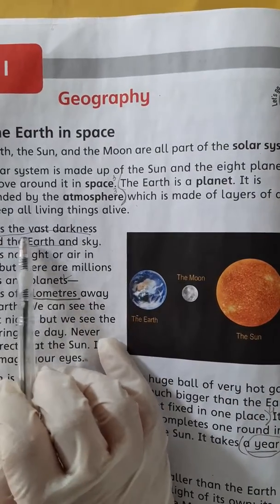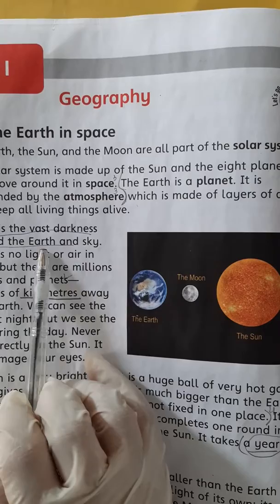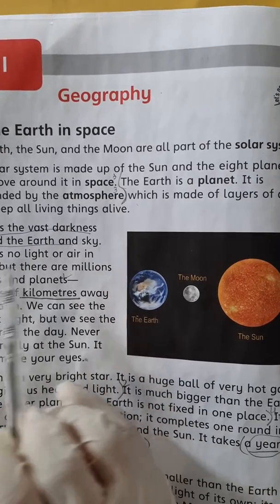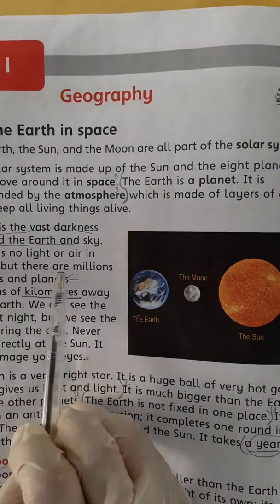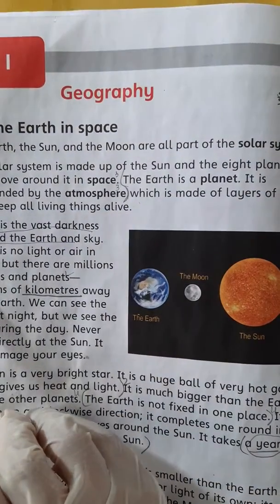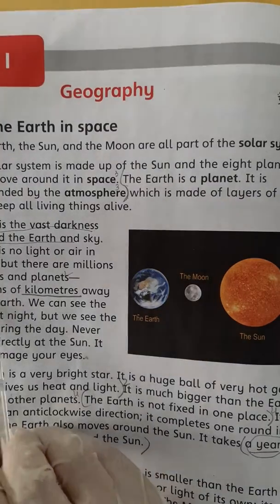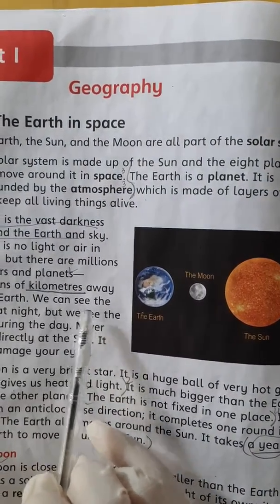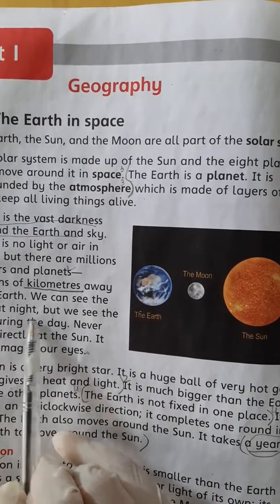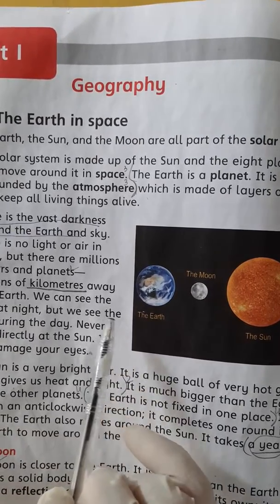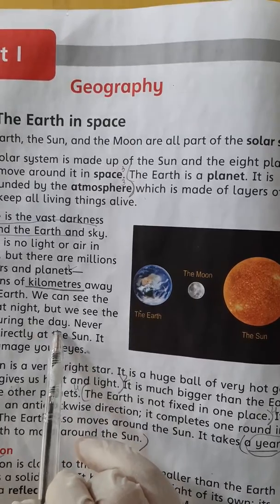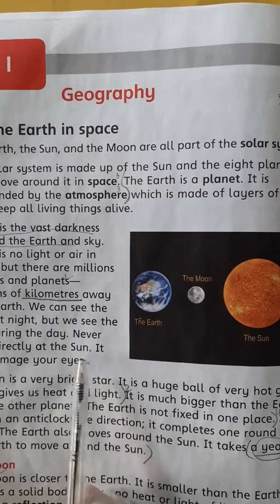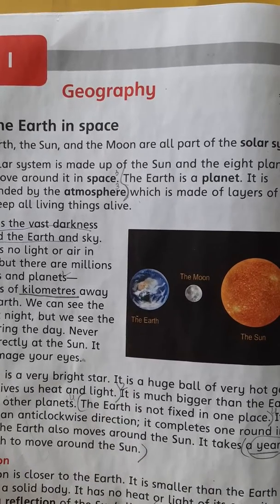Space is the vast darkness beyond the earth and sky. There is no light or air in space, but there are millions of stars and planets, millions of kilometers away from Earth. We can see the stars at night, but we see the sun during the day. Never look directly at the sun. It can damage your eyes.